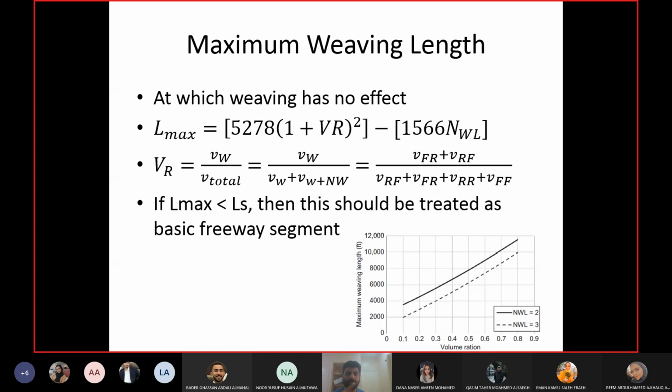When you are going from ramp to freeway or from freeway to ramp, you are causing turbulence to the other drivers. If you are going to the off ramp, you are also causing turbulence to the on ramp drivers and vice versa. Why? Because the distance is so short between the 2 ramps. Everybody is trying to change lanes in a very short distance. This will cause the weaving effect. This is the main weaving effect.